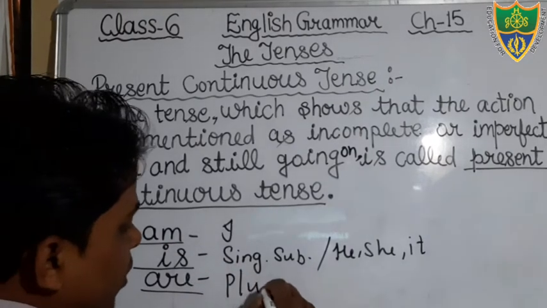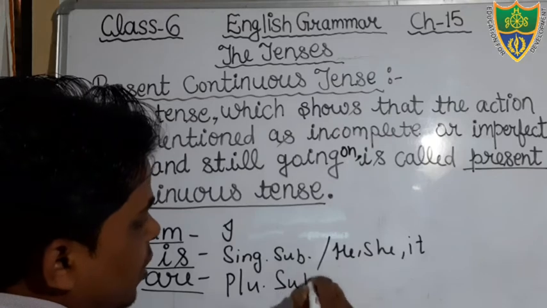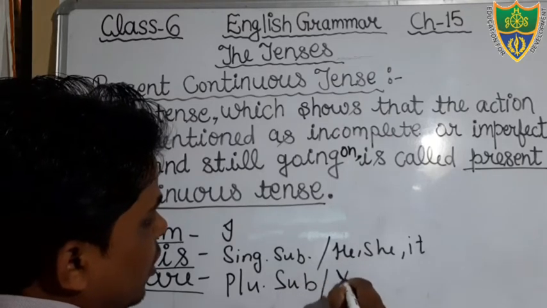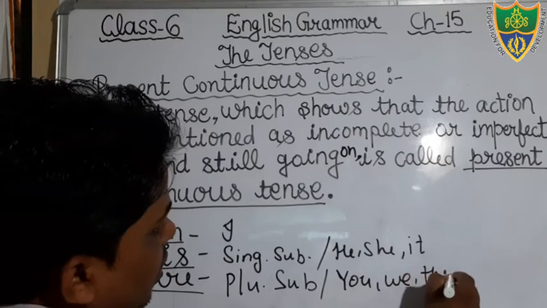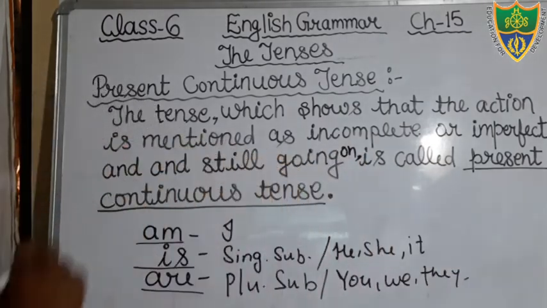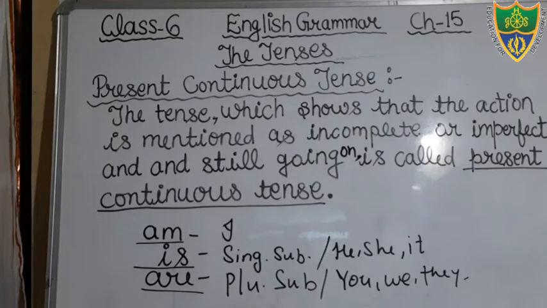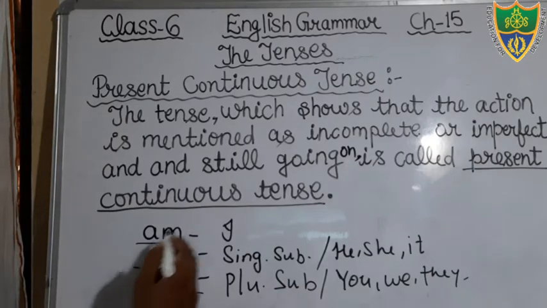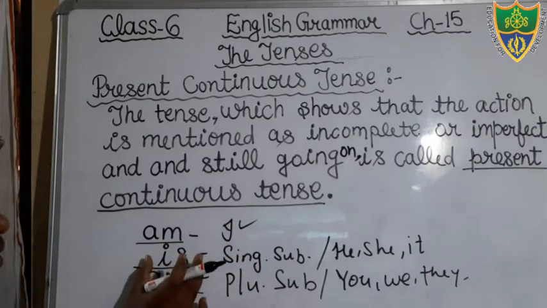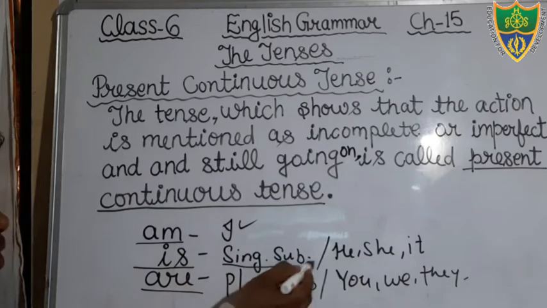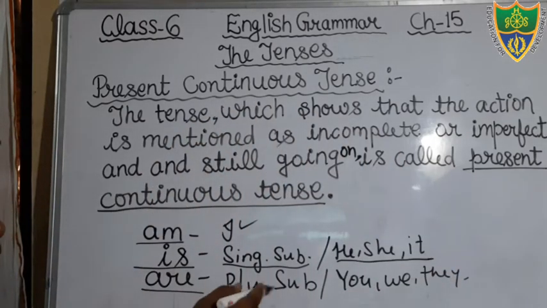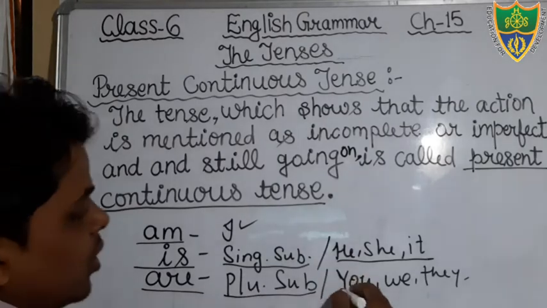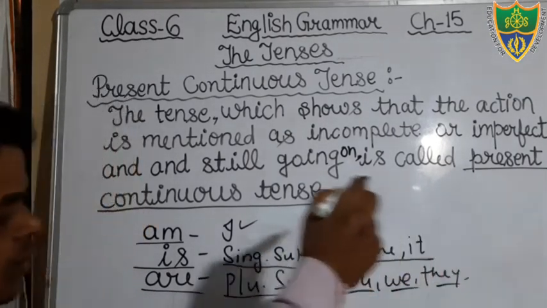Plural means more than one, or you can say you, we, they. So keep in your mind, we use am with I, and we use the helping verb is with singular subject, he, she, it, and we use are with the plural subject, or you can say we, you, they.